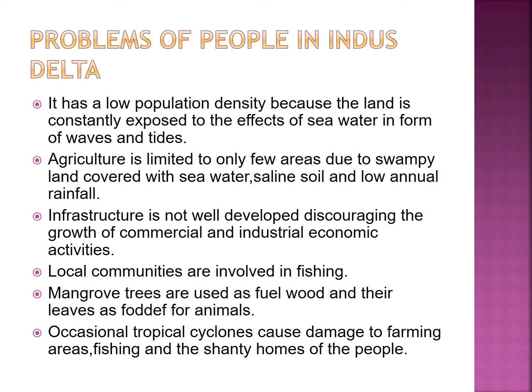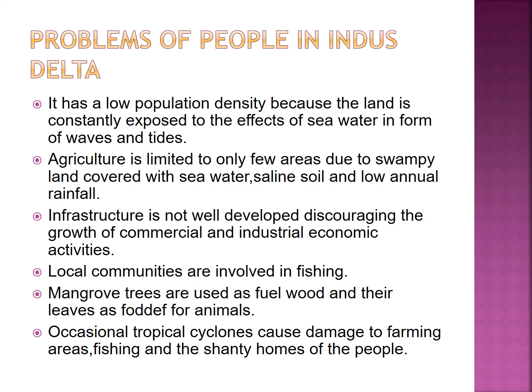Agriculture is limited to only a few areas due to swampy land covered with seawater, saline soil and low annual rainfall. Along with this, the underground water of this area is also saline. So it is difficult for people to live in the area, so they start migrating. Infrastructure facilities are not well developed, discouraging the growth of commercial and industrial economic activities.